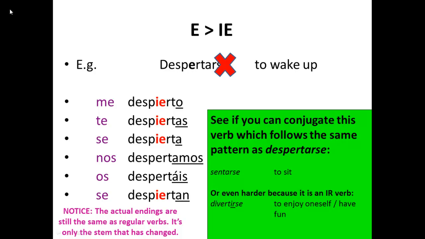See if you can conjugate this verb, which follows the same pattern as despertarse, sentarse, which means to sit. Or even harder, if you want a real challenge, see if you can do divertirse, which is to enjoy oneself or have fun. Now this one's harder because it's an IR verb, so you have to think back to how the IR endings are different and then make the changes accordingly.